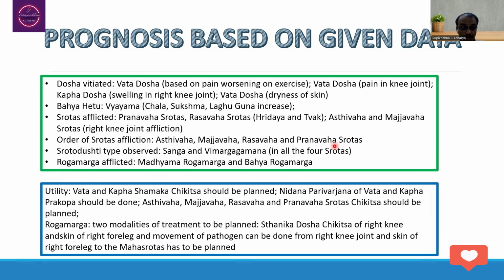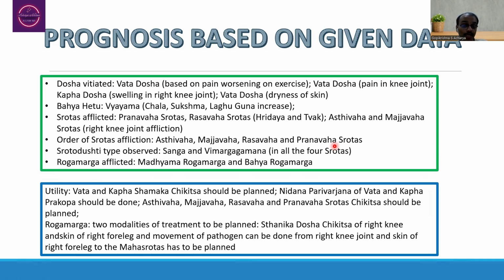Whereas for the person who has chest pain etc., here we have to plan Shamana Chikitsa. If the virulence of the pathogens is much stronger, then in that situation we have to make the pathogen move from either the right knee joint or the right skin into the alimentary canal.